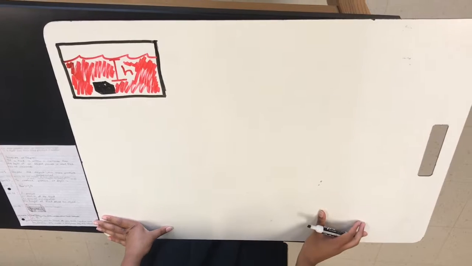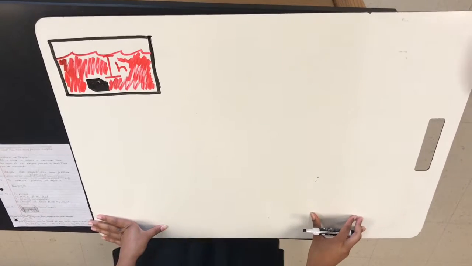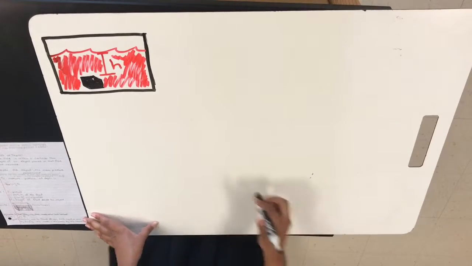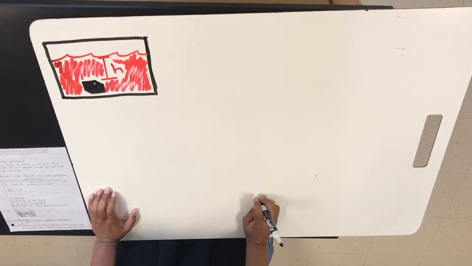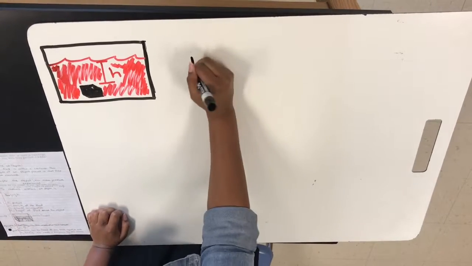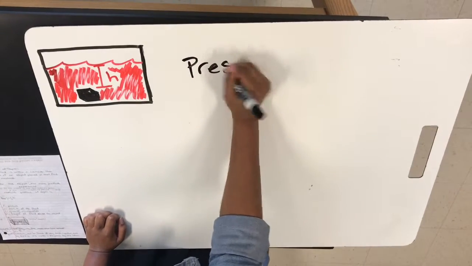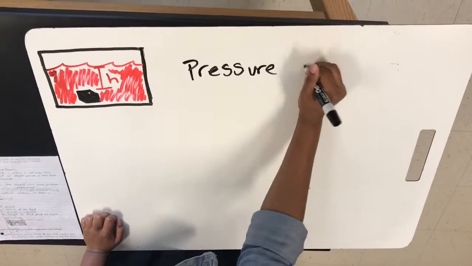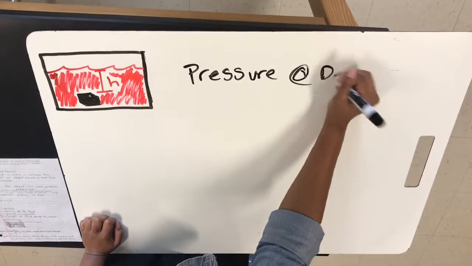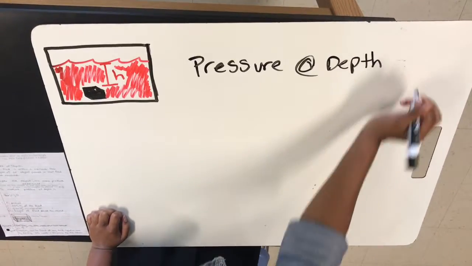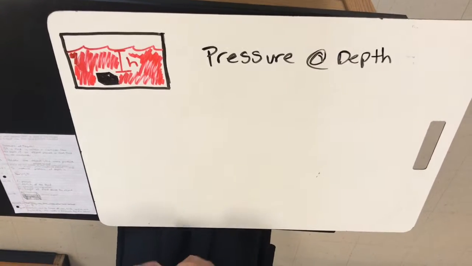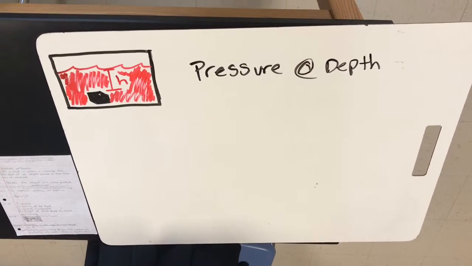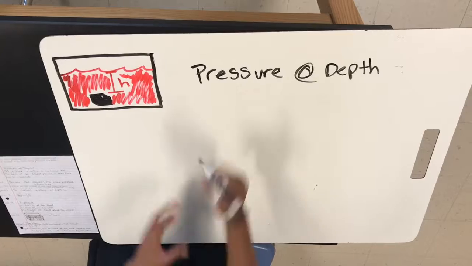But what happens when an object is submerged in a liquid? How much extra pressure is added? If a fluid is within a container, then the depth at which an object is placed in that fluid can be measured. This is called pressure at depth. The deeper the object, the more pressure is experienced. This is because the force increases as more liquid covers the object.